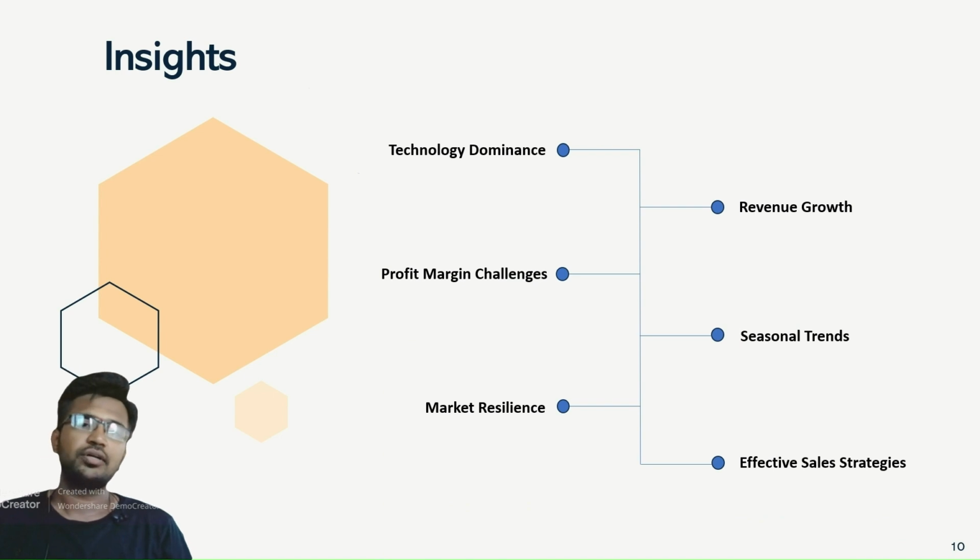So, based on the provided data spanning from 2012 to 2015, here are the insights. Talking about technology dominance, across all the years, the technology category consistently emerged as a market leader, surpassing office supplies and furniture in sales. Its dominance was particularly notable in 2014 and 2015, where technology sales significantly outpaced other categories.